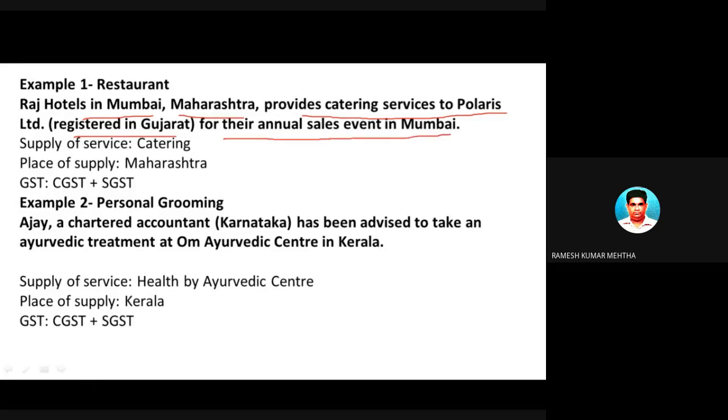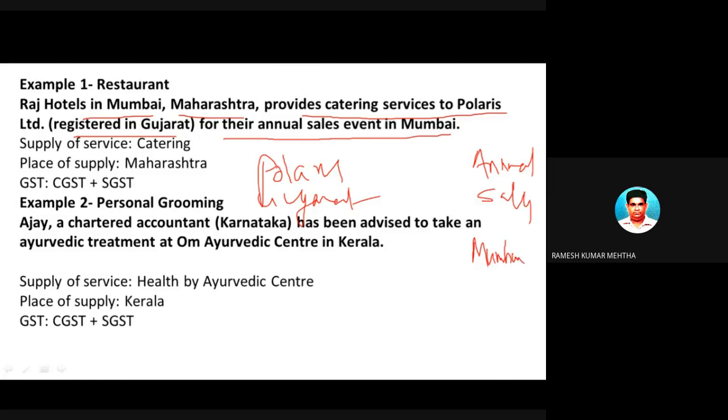So there is a company by the name Polaris, and it is in Gujarat, and they have conducted an annual sales meet in Mumbai, in a hotel. This hotel is in Mumbai, and Mumbai is in Maharashtra, and this event is an annual sales event.